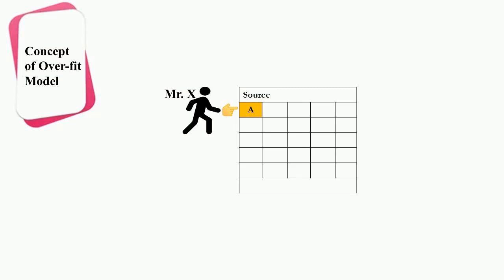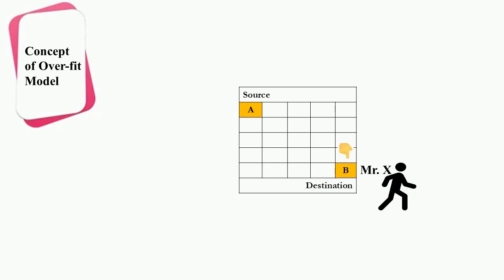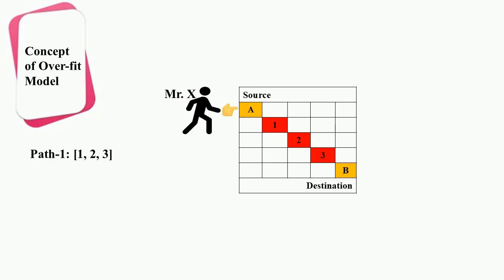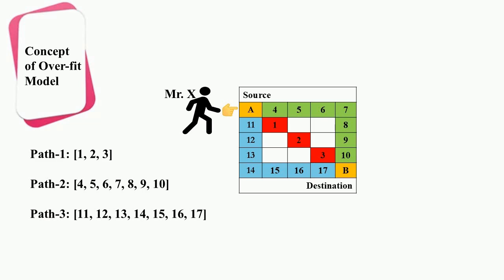Let's understand the concept of overfitted and underfitted models one by one using some examples. Take the case of an overfitted model. Say, Mr. X is at source point A, and he wants to move down to destination point B. The very first path to reach destination point B is 1, 2, and 3. Call it path 1. The second path is 4, 5, 6, 7, 8, 9, and 10. Call it path 2, and the third path is 11, 12, 13, 14, 15, 16, and 17. Call it path 3.